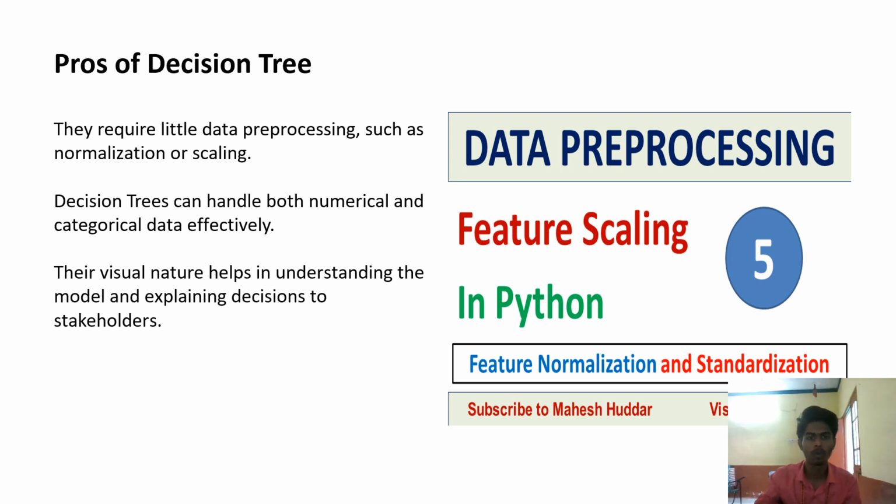Now we are discussing the pros of decision tree, meaning the advantages of decision tree. They require little data pre-processing such as normalization or scaling. Data pre-processing means representing the data in an understandable way. Decision trees can handle both numerical and categorical data effectively. Their visual nature helps in understanding the model and explaining decisions to stakeholders.